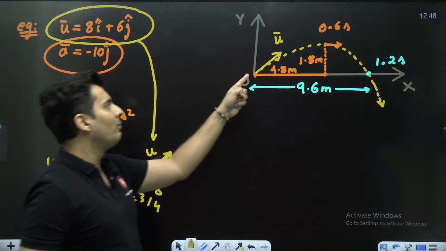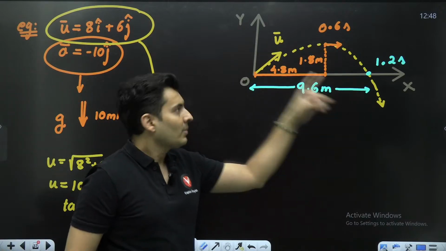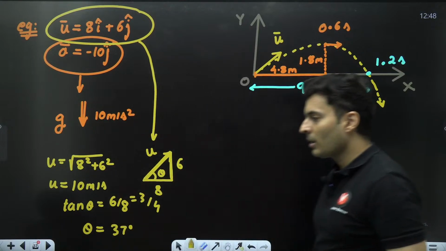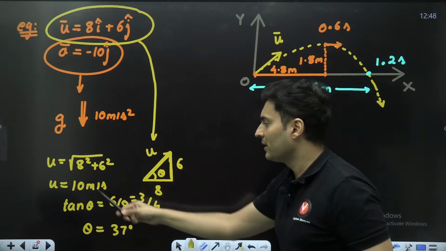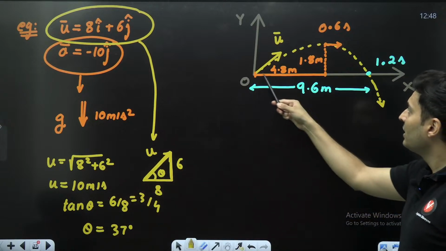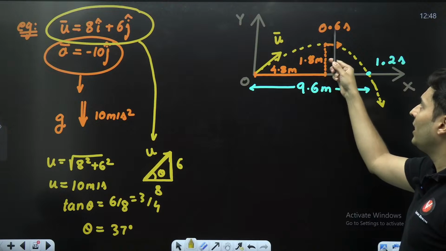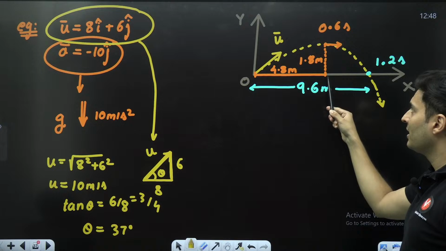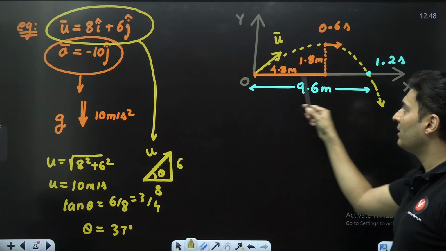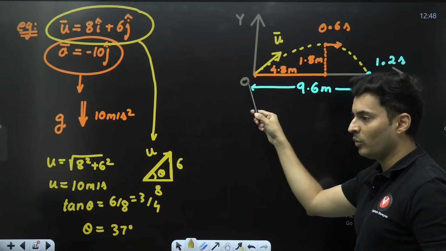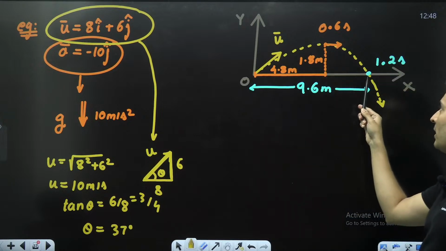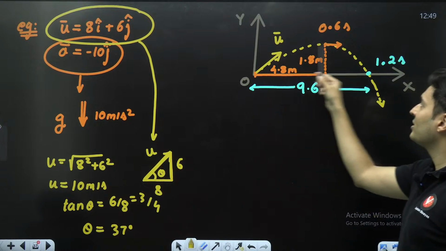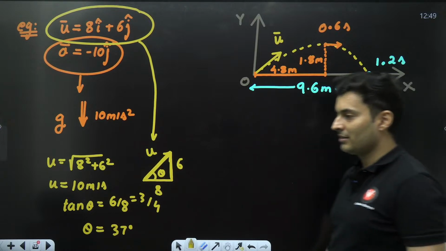So you have thrown a ball under gravity at 10 meters per second, making an angle of 37 degrees. It reaches the highest point at 0.6 seconds, and the highest point is 1.8 meters, at a distance of 4.8 meters horizontally from the original point. It lands back on the ground at 1.2 seconds, and the range of this ball is 9.6 meters.